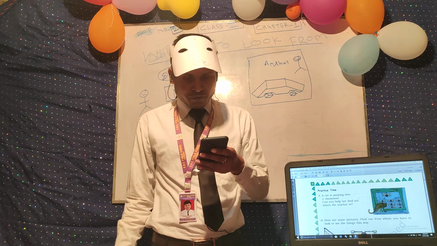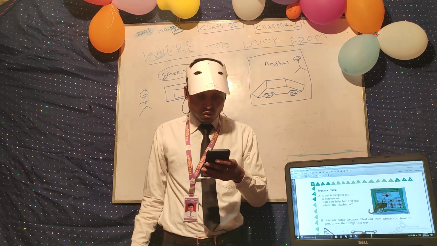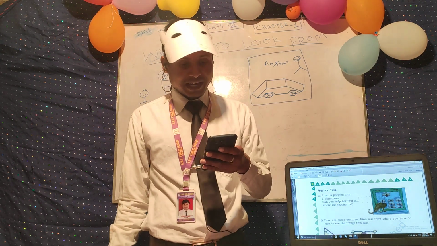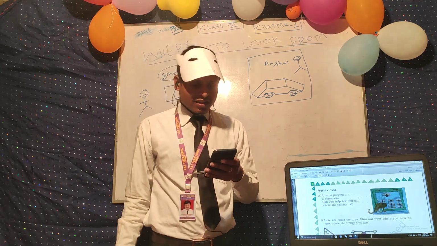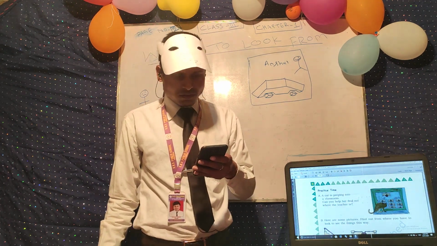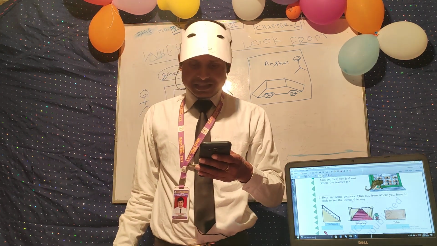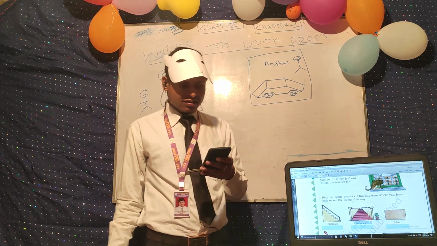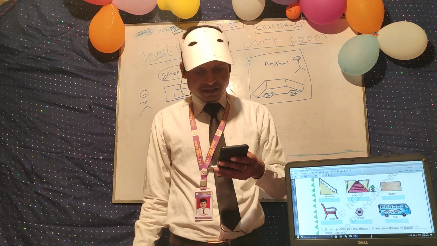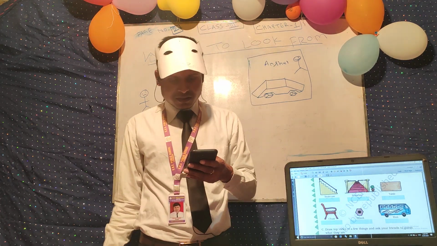Here are some pictures to find out from where you have to look to see the things this way. So a staircase is there. This is the side view. The next figure, a staircase, is the front view. This is the table, top view; chair, side view; pencil, top view; bus, side view.